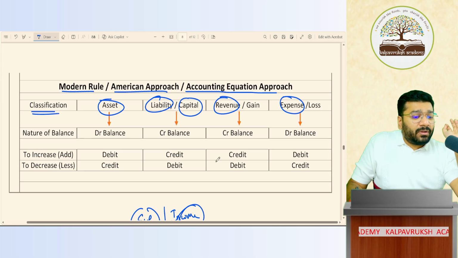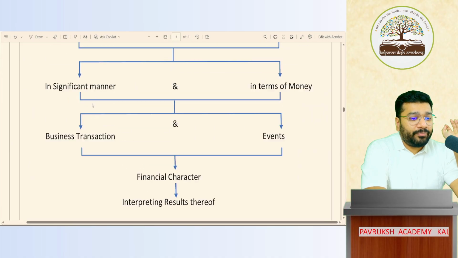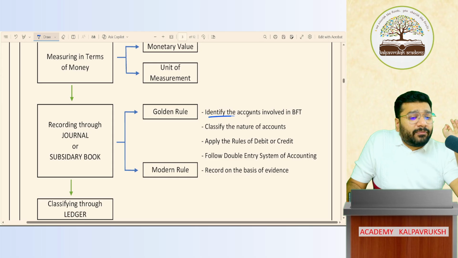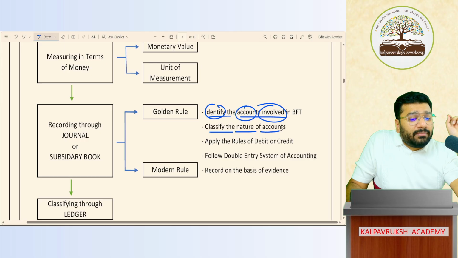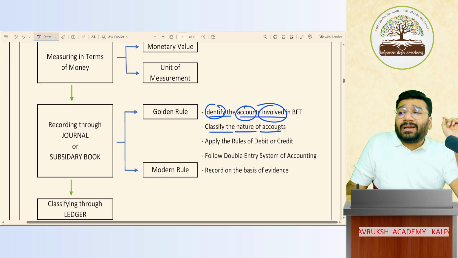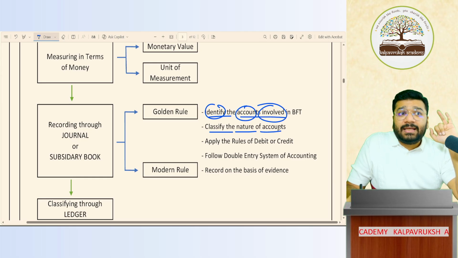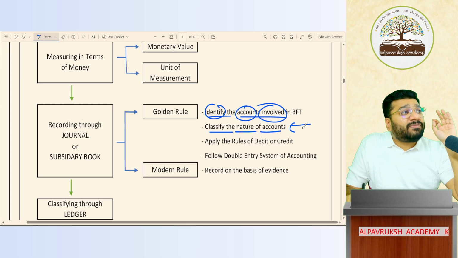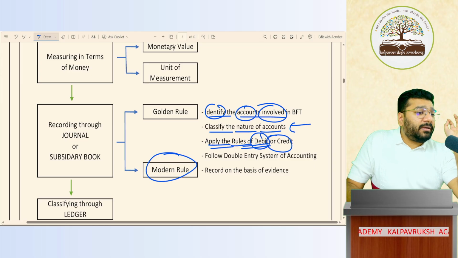Once you come to the recording stage, the first step of the recording stage is to identify the accounts involved. Once you decide the accounts, you will classify them as per modern rule. So modern rule's classification is what? Either the account is asset, liability, capital, revenue, or expense. Once you classify them, apply the rules of debit credit. Apply the modern rule's debit credit concept and decide what to debit and what to credit. Got it, not got it?